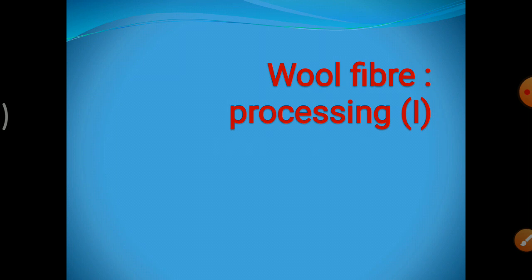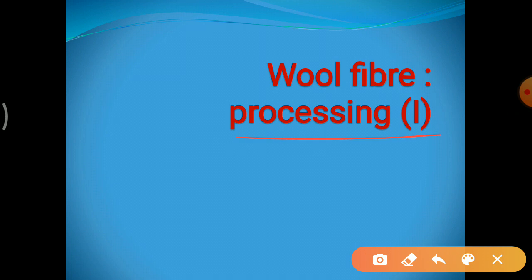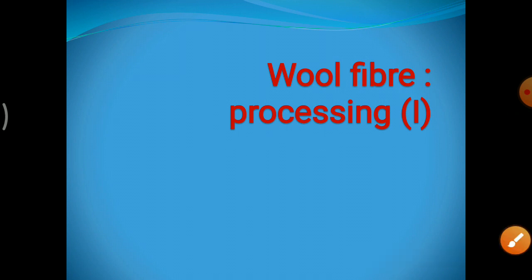Okay? But if we go to the market and purchase wool fiber for making our sweater, we notice that the fiber doesn't match the hairs of any animal, so it means something is missing in between. That missing part we are going to study today. We are going to study the processing, how the hairs of the animals are converted to the wool fiber.